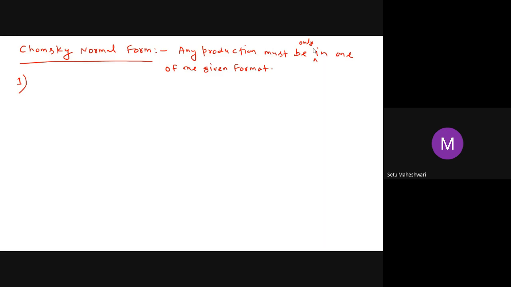Okay, what are those formats? A variable derives exactly two variables. Got it? One variable derives two variables.